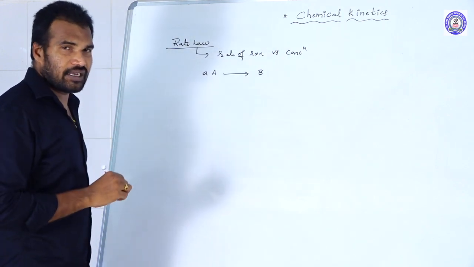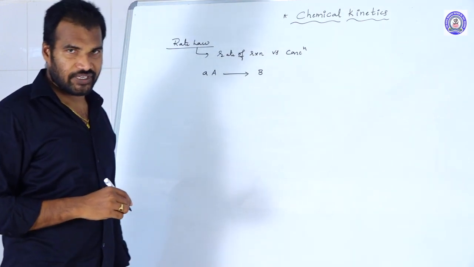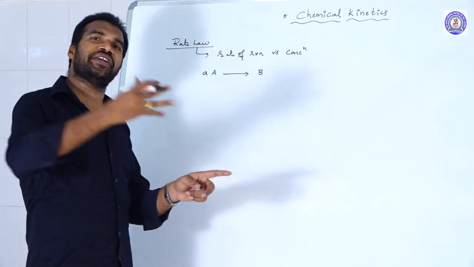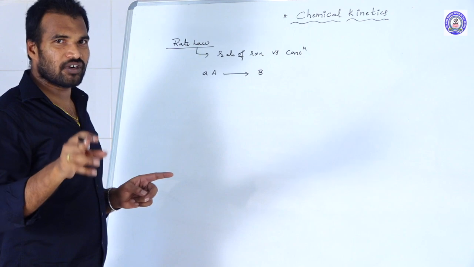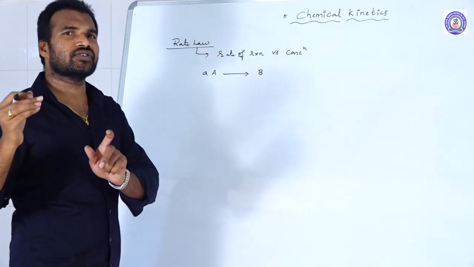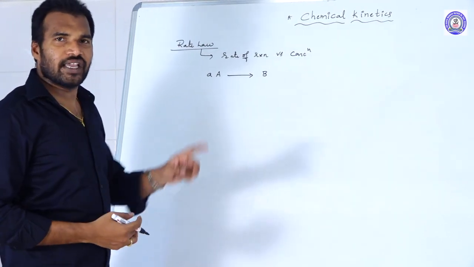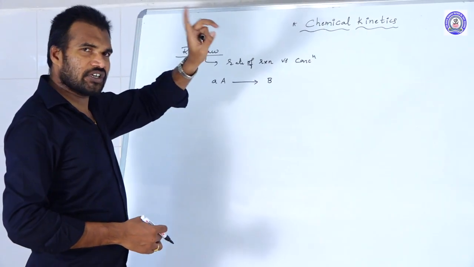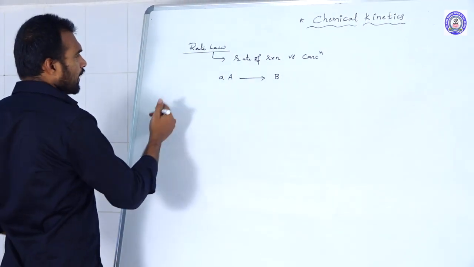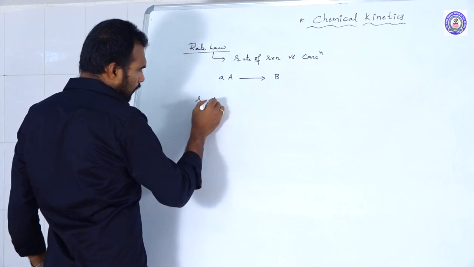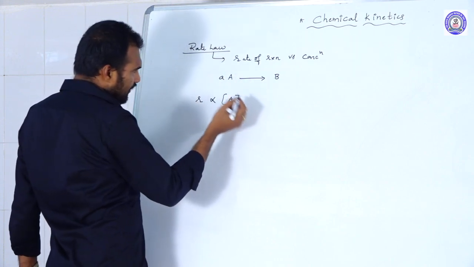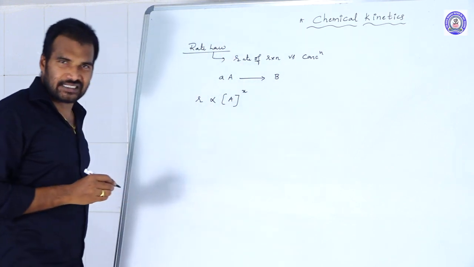As we know in chemical equilibrium, according to the law of mass action, rate of any reaction is directly proportional to the product of active masses of reactants, or the product of concentrations of reactants to the power of their coefficients. The power may or may not be equal to the coefficient given in the stoichiometry. So if you write, rate is proportional to concentration of A to the power of x.